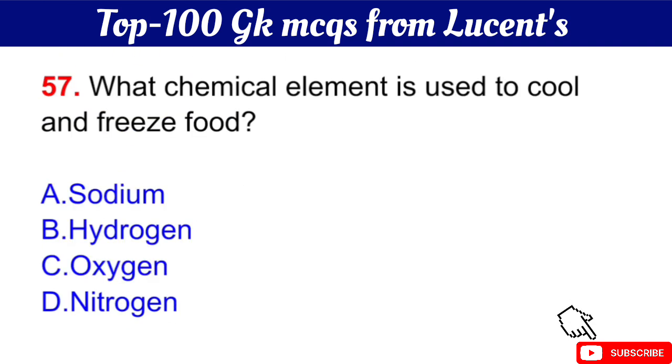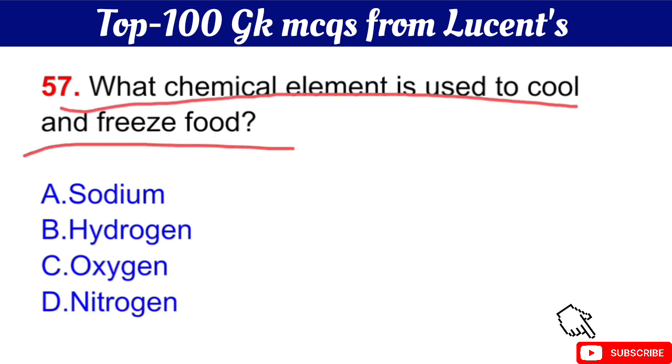Question number 57 is what chemical element is used to cool and freeze food? Your question is what chemical element is used to cool and freeze food? The right answer is option D, nitrogen. Okay.